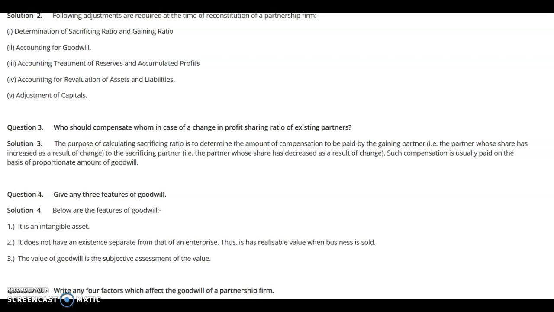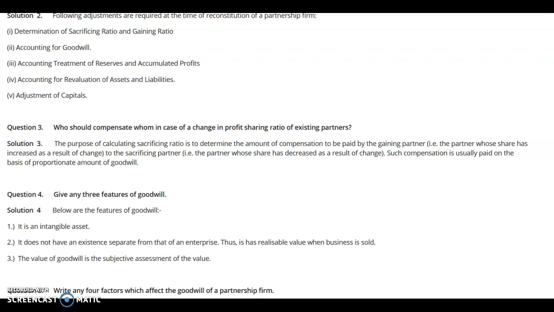Before we understand who should compensate and whom should be compensated, we have to understand what we mean by the sacrificing ratio and what we mean by the gaining ratio. Sacrificing ratio means decrease in the share of existing partners due to the change in the profit sharing ratio, and gaining ratio means increase in the share of partners' profit due to change in the profit sharing ratio. For this lesson, sacrificing ratio means decrease in the share.